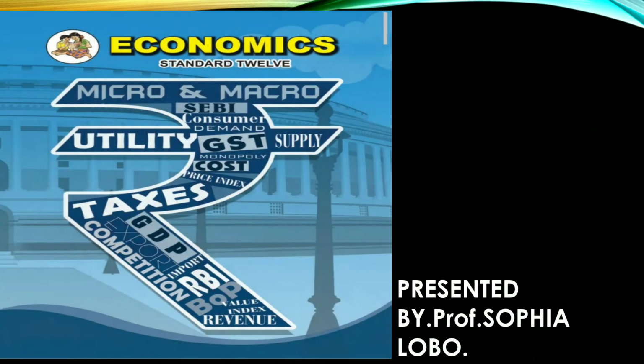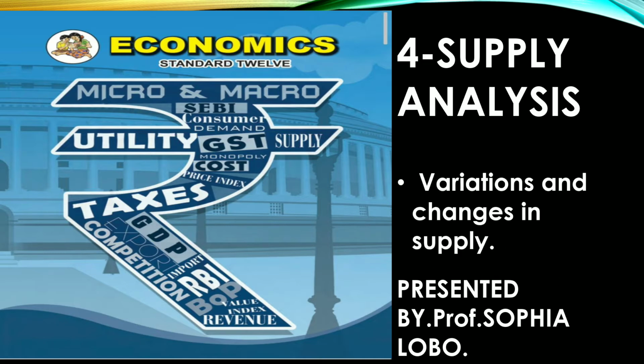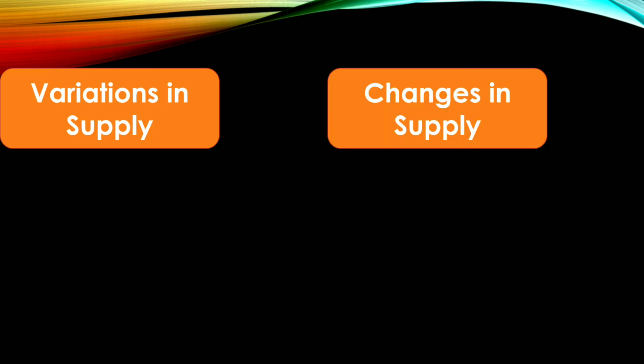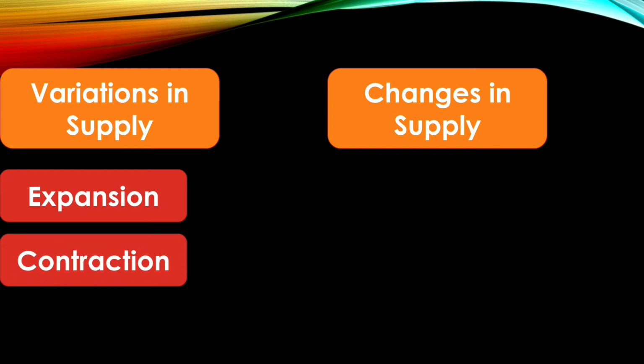Hello class, welcome back. In today's fourth chapter, we will study some continuation of what you have done in demand also. That is expansion of supply and contraction in supply. That is variation and changes in supply. Okay, so variation in supply and changes in supply. In variation in supply, there are two types, that is expansion and contraction. Now, whenever the words expansion and contraction come, they are because of price only and other factors remaining constant.